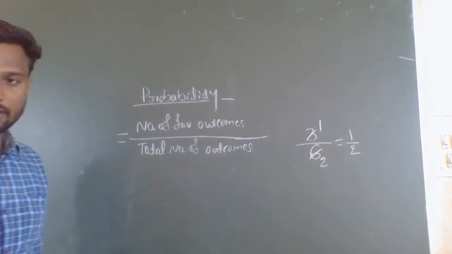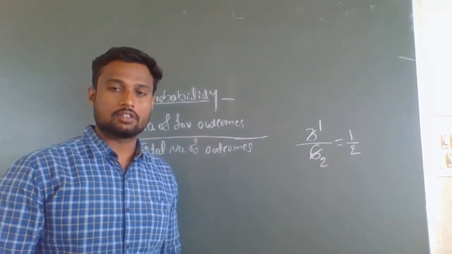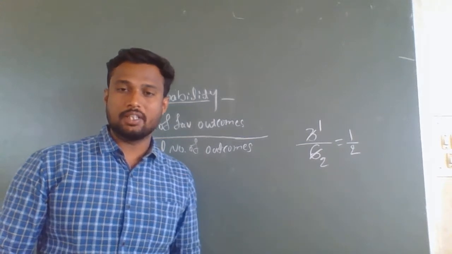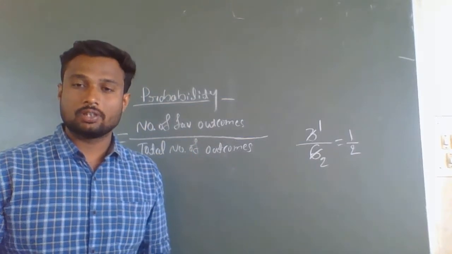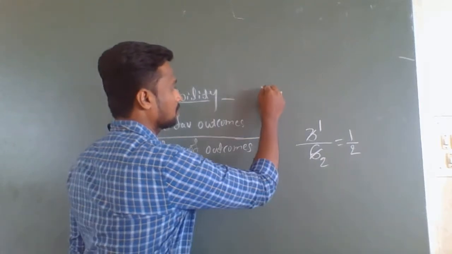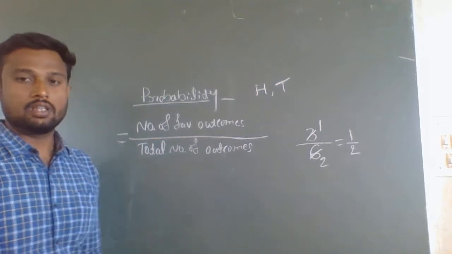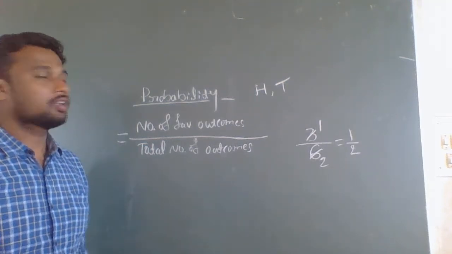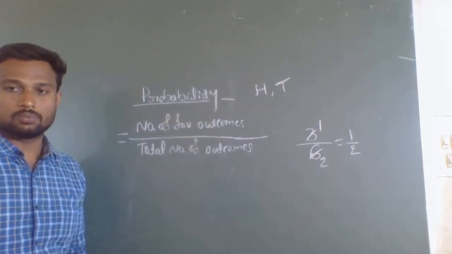Again, I will consider another example. For example, consider coin. What are the two outcomes there when you toss the coin? Two outcomes are head or tail. When you toss the coin, what you will get? Head or tail. So there are two outcomes.